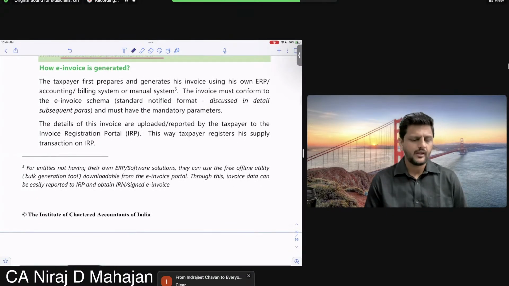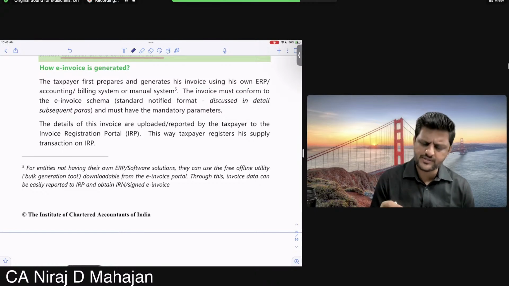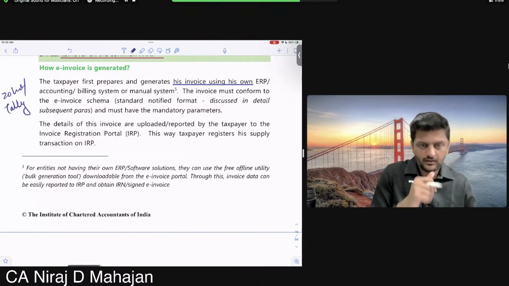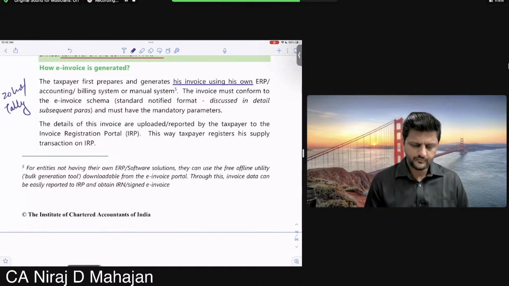Ready? How is an e-invoice generated? Again, this is a process. The taxpayer first prepares and generates his invoice using his own software, just like what we had seen, Zoho or Tally, or a manual system.